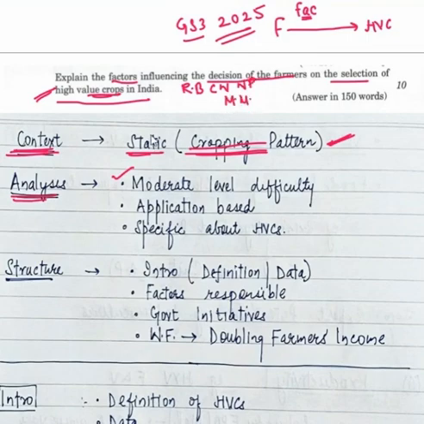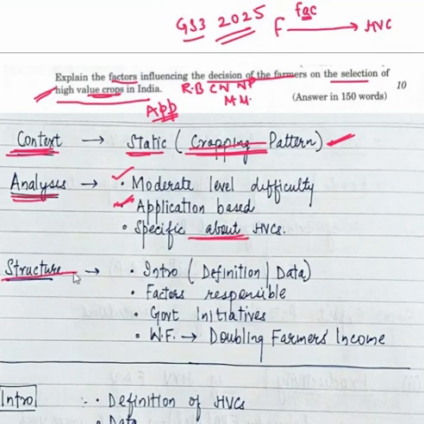So you'll have to apply your mind. That's most important. It's an application based question. But the question is not that difficult that you cannot answer it. If you use your mind a little bit in the examination hall, you will be able to get the factors responsible. So it is an application based question and it is very, very specific about high value crops.